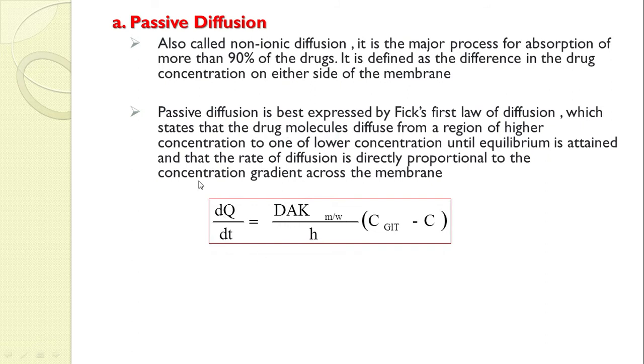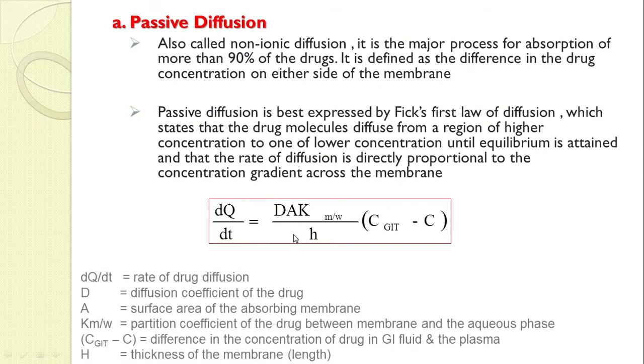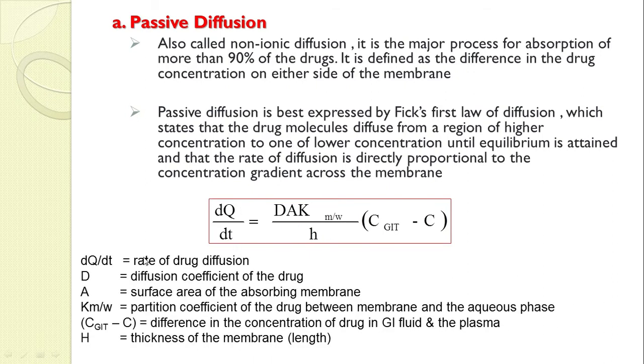This is the equation of Fick's law, that is dQ/dt = DAK(m/w)/h × (C_GIT − C). This C_GIT − C is nothing but the concentration gradient of your drug, and these are the various factors on which your passive diffusion is dependent. Now we will see one by one. The dQ/dt is nothing but the rate of drug diffusion. D is the diffusion coefficient of the drug.